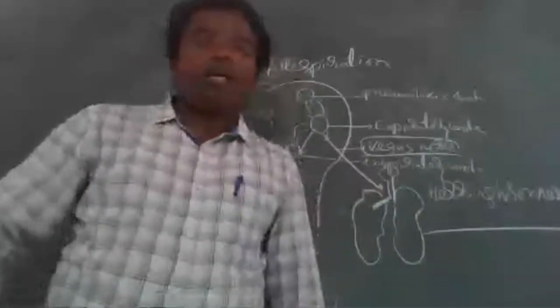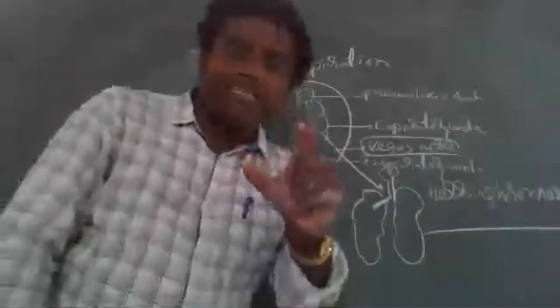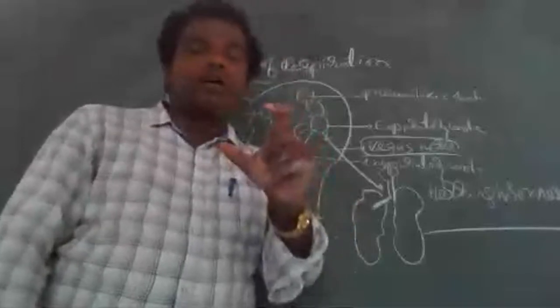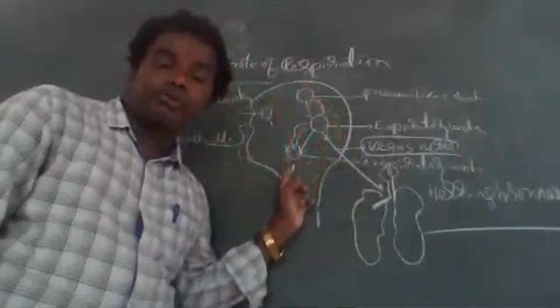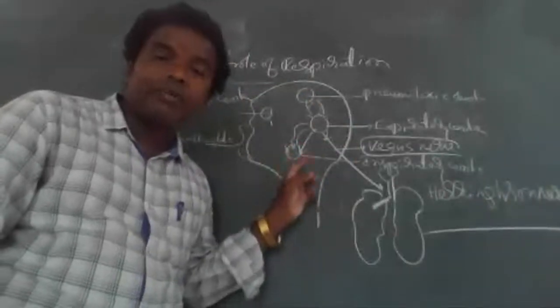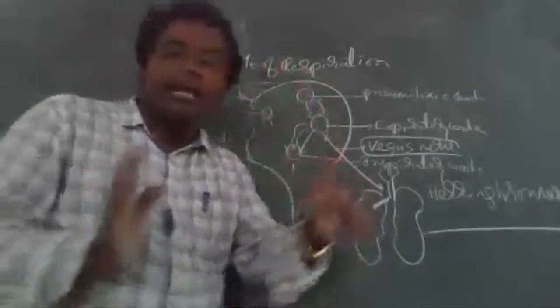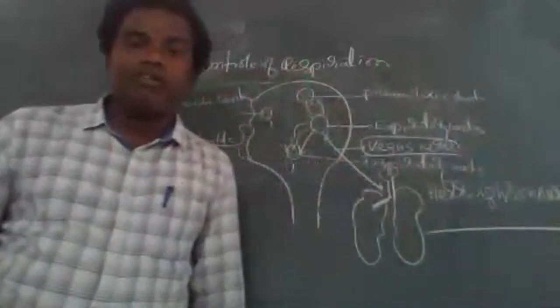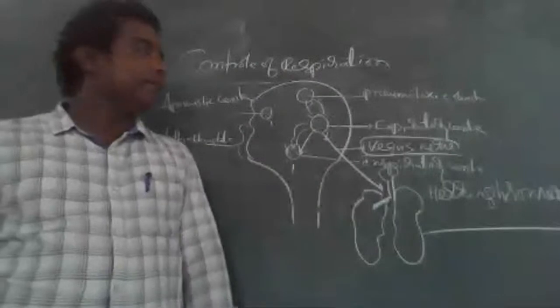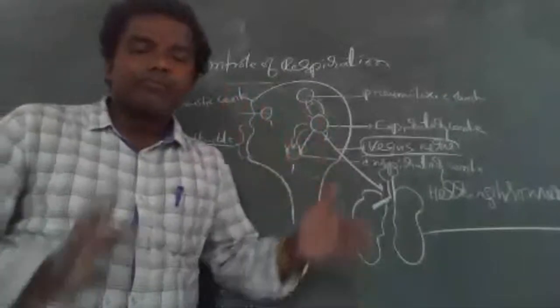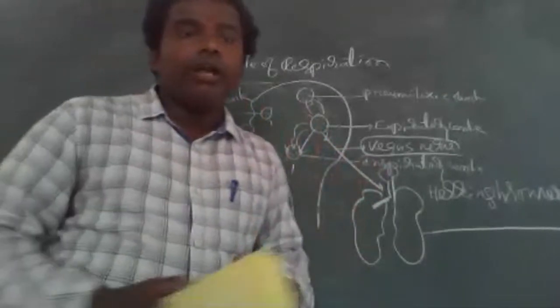The lungs are compressed, expiration starts. In that condition, the stimuli generated by the expiratory center reach the inspiratory center, inhibit it, and stop the inspiration. That is called the Hering-Breuer reflex. This is the nervous control part.